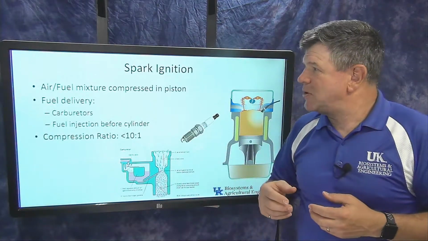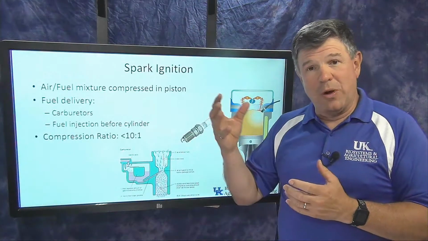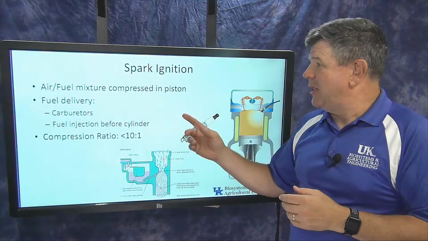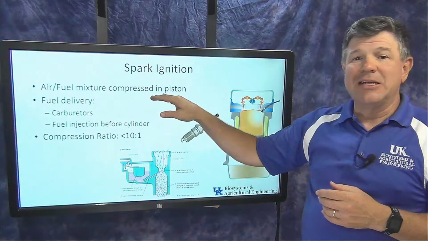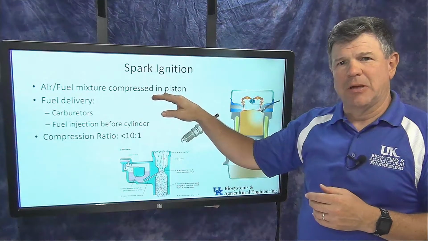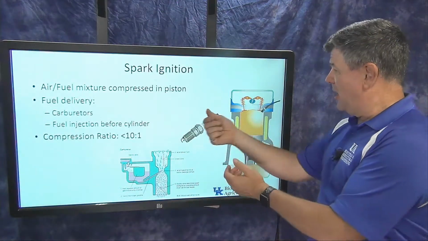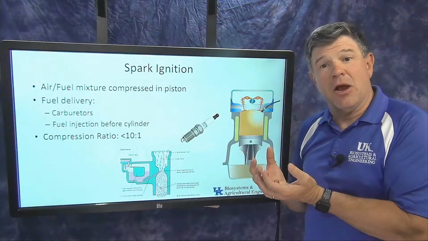Okay, so what's going on here? One of the fundamental differences between spark ignition and compression ignition engines is that typically in a spark ignition engine, the air-fuel mixture is compressed in the piston. When this piston comes down on the intake stroke, it's pulling in an air-fuel mixture.